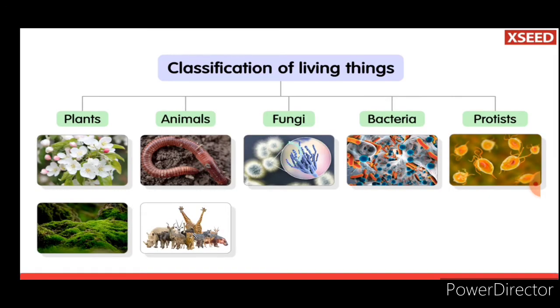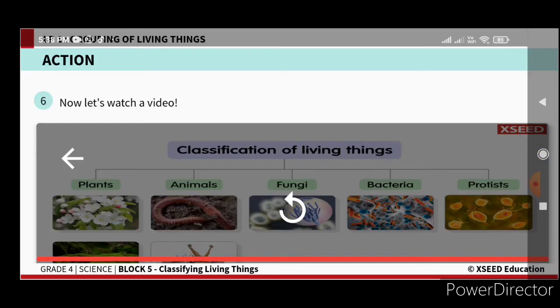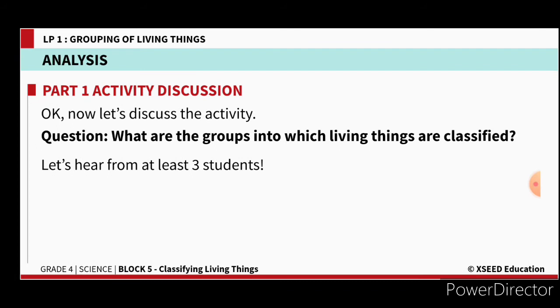Okay, understood children? For what purpose is this grouping of animals helpful for us? It helps us to study the features of different groups of living things and to understand the relationship between different living things, and also to identify a new living thing and its origin by comparing it with the existing ones.